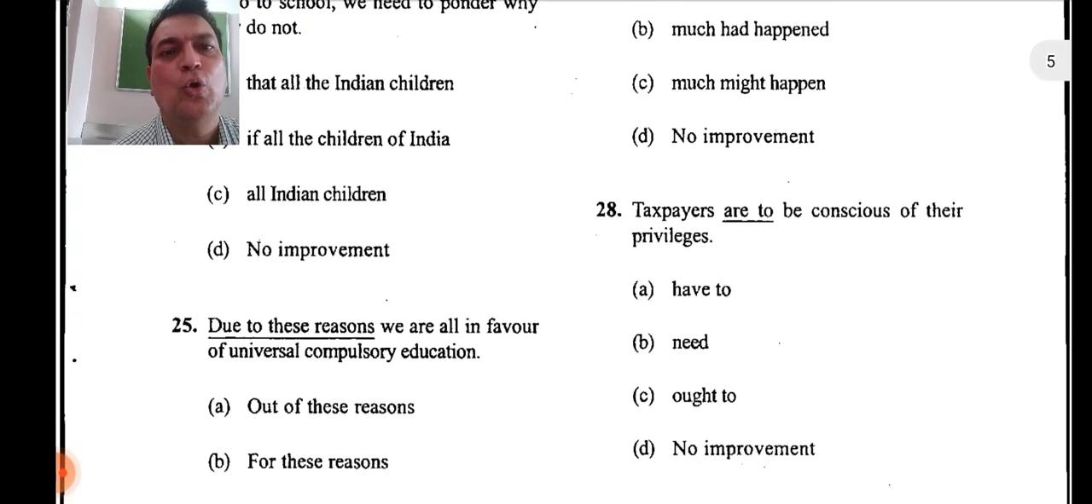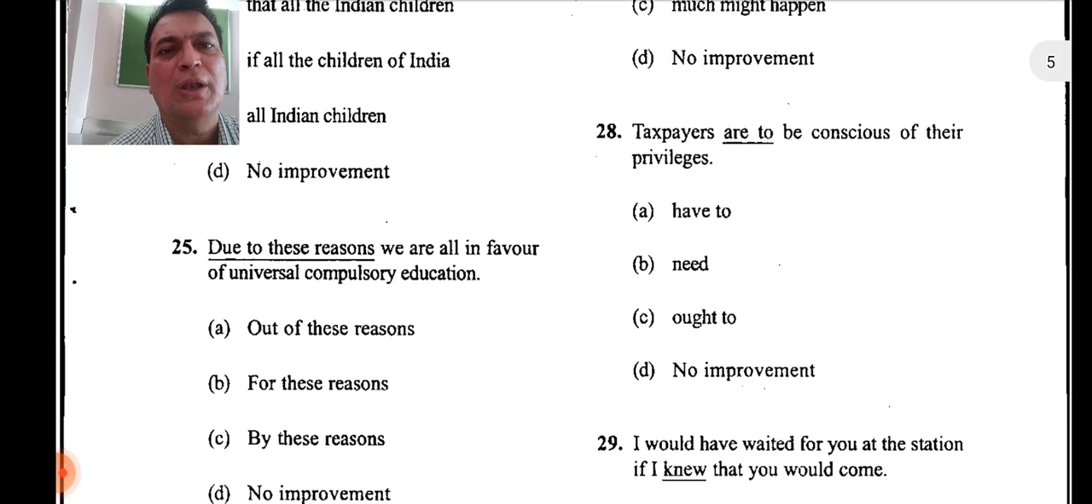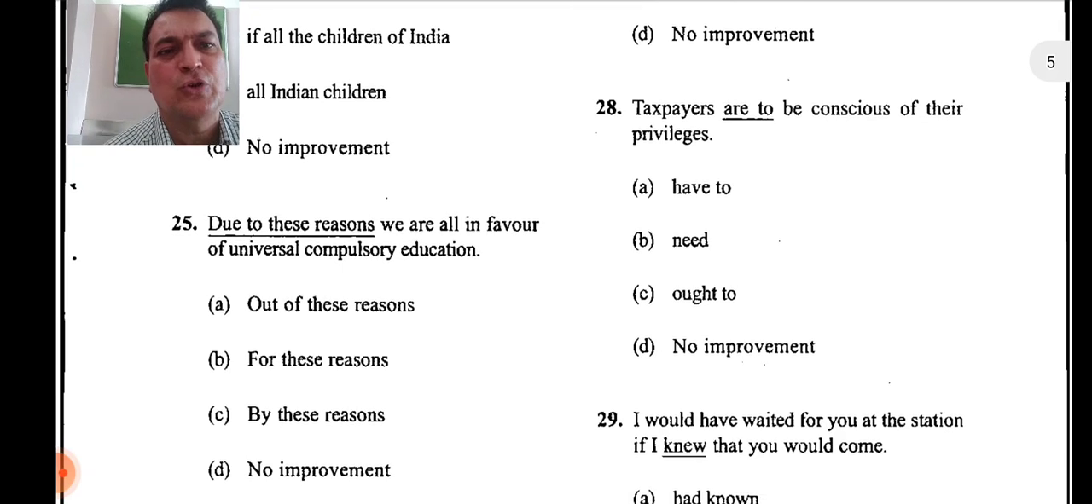All Indian children. Okay. Now here, due to these reasons, we are all in favor of universal compulsory education. Due to these reasons. See here, simple one. Not due to these reasons. Actually, due to we don't use at the beginning of the sentence. So what will be the right one? For these reasons, we are all in favor of universal compulsory education. Sentence improvement. We are trying to improve the sentence here.